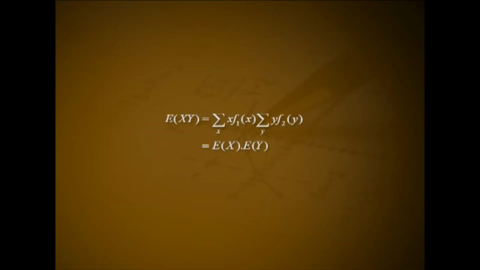Hence, expectation of XY equals summation over x, x into f1 of x, into summation over y, y into f2 of y. That is expectation of X into expectation of Y. In the case of two continuous random variables, in the proof, summation will be replaced by integral. Remark 1. If X and Y are two independent random variables, covariance of XY equals 0.